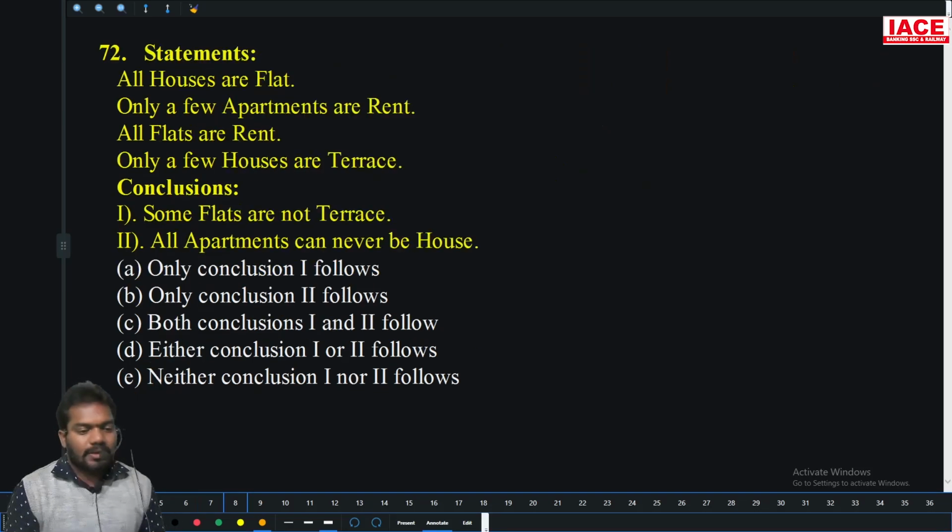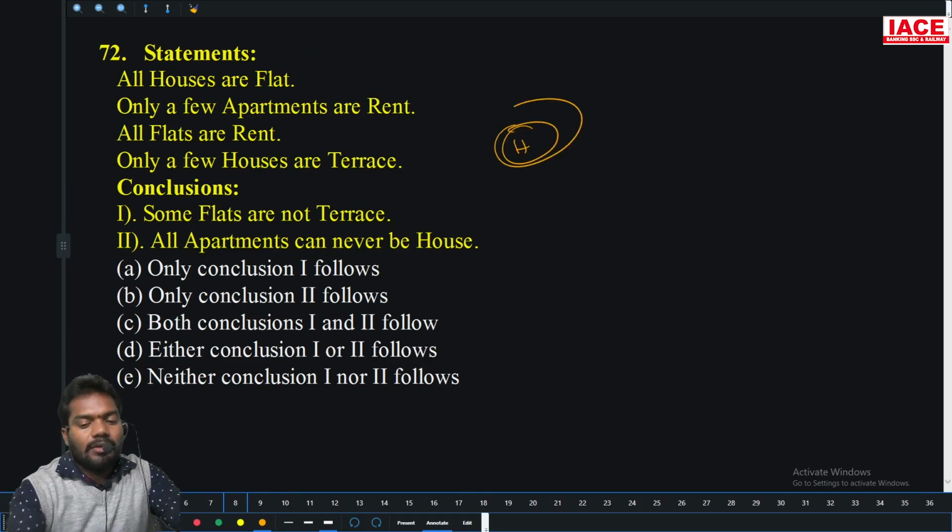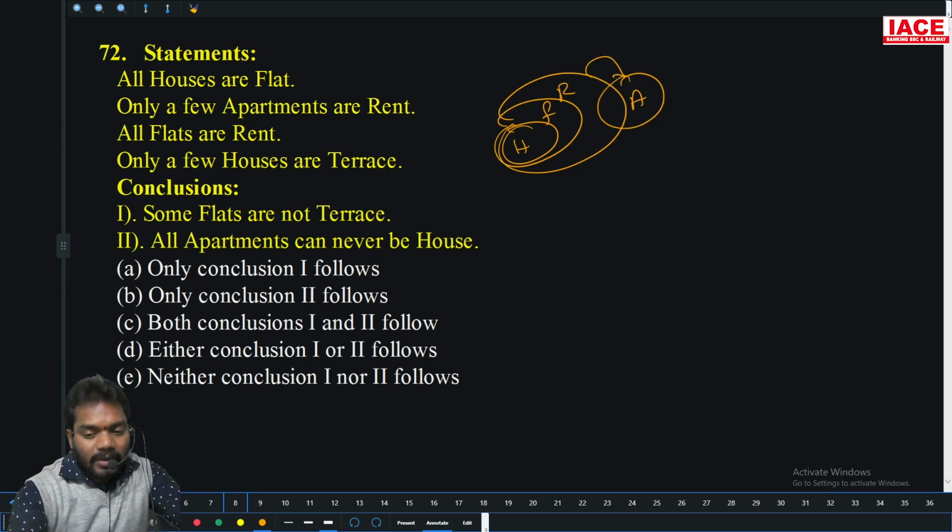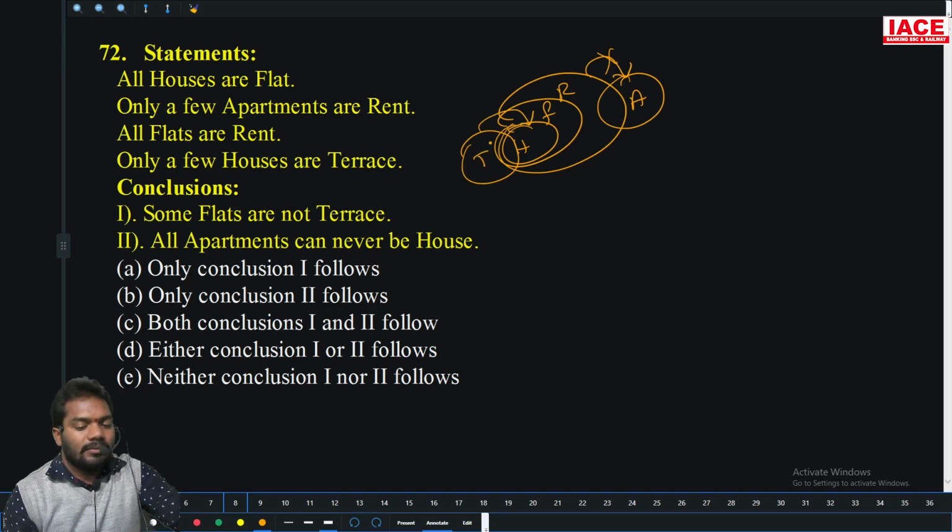All houses are flat. Only few apartment is rent. All flat is rent. Only few apartment is rent. Some part of apartment is rent, some part of apartment is not rent. Only few houses are terrace. Some part of houses is terrace, some part of houses is not terrace.